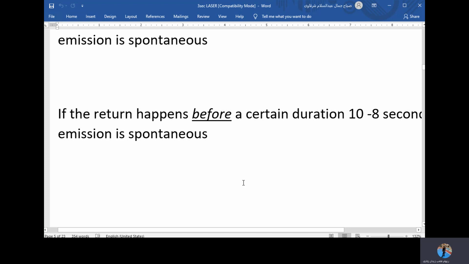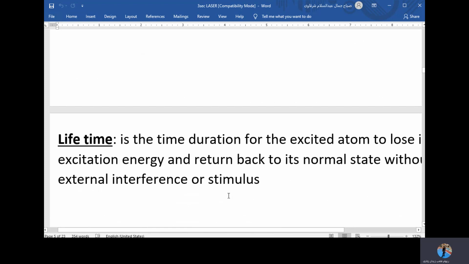So stimulated emission is returning the atom from the excited state to the ground state before the lifetime, before it happens spontaneously, okay? And that caused the stimulus, that's called stimulated emission.